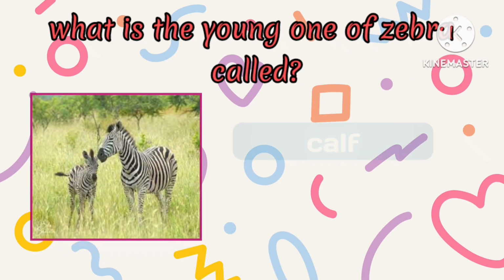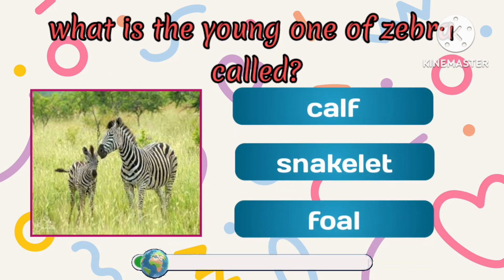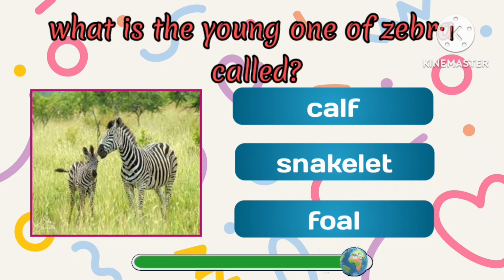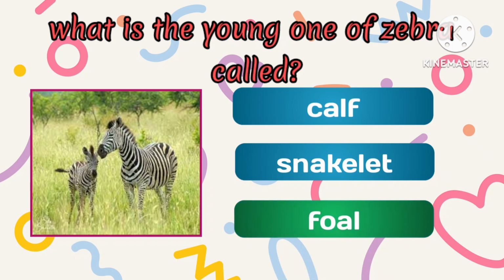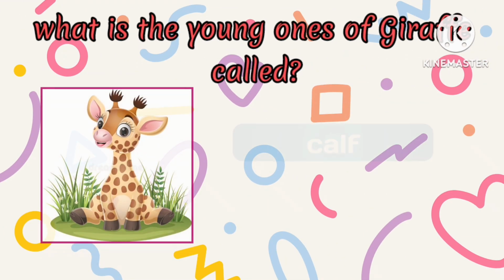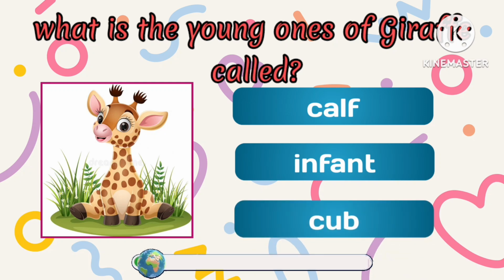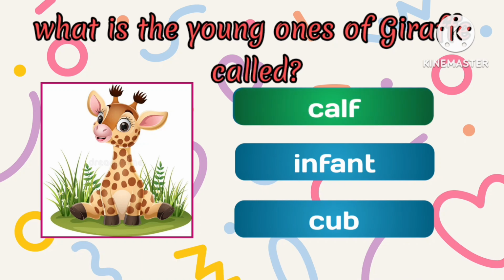What is the young one of the zebra called? The young one of a zebra is called a foal. What is the young one of the giraffe called? The young one of a giraffe is called a calf.